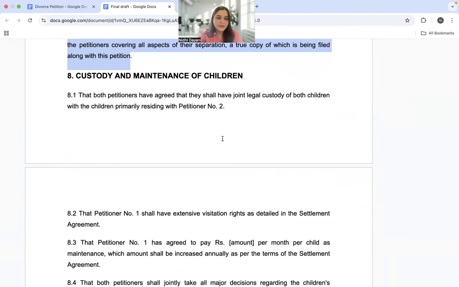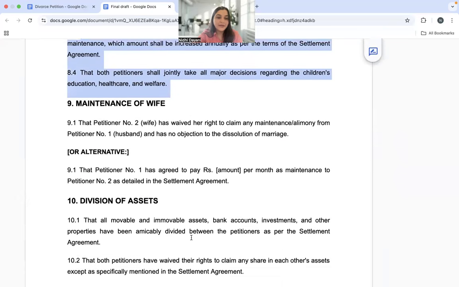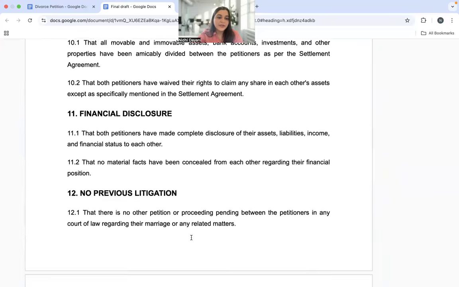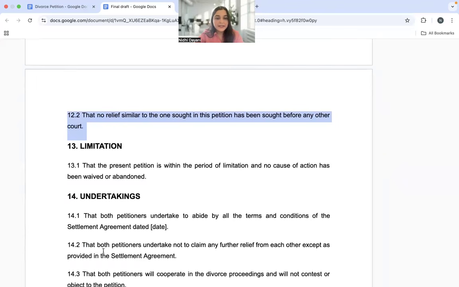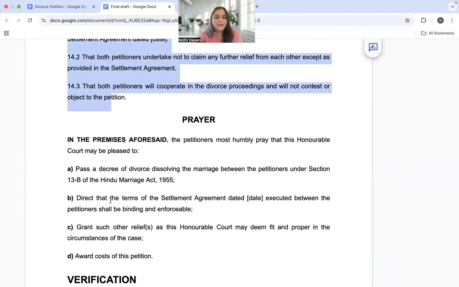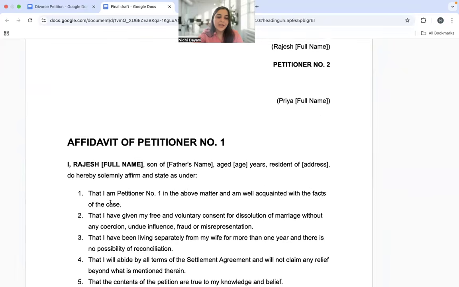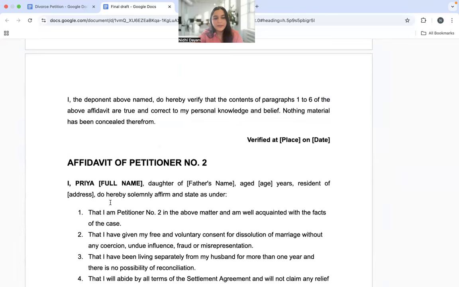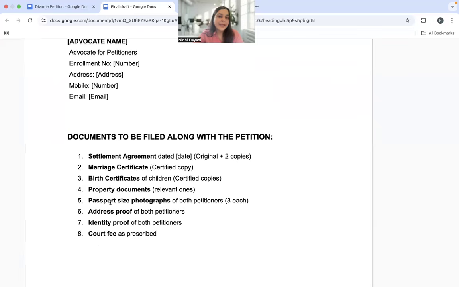What about the custody and maintenance of children? So that is also given. The maintenance amount has been given. Maintenance of wife, division of assets, financial disclosure. There has been no previous litigation. Please mention this while you're drafting. Yes, that it is within the period of limitation, and undertakings by both the parties have been given. And finally, yeah, pass a decree for divorce, dissolving the marriage between the parties under Section 13B, coupled with a verification and affidavit of both the parties, right? So this is how you can go ahead and help parties file for mutual divorce.